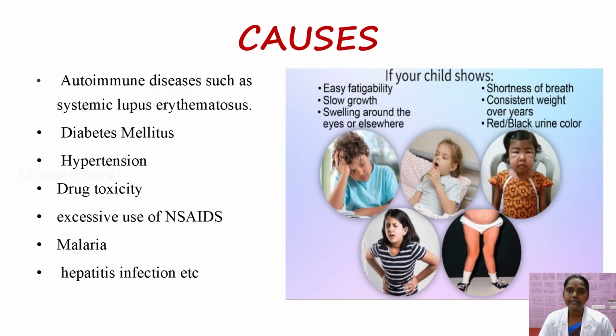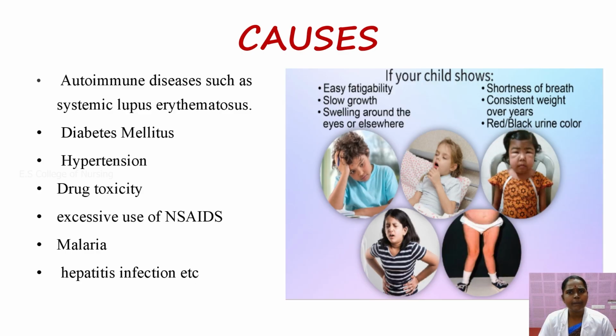Next we move on to the causes of nephrotic syndrome. One cause is autoimmune disease such as systemic lupus erythematosus. An autoimmune disease is an antigen-antibody reaction formed against the body's own system, which may affect the glomeruli and lead to nephritis. It is an autoimmune disease such as systemic lupus erythematosus.